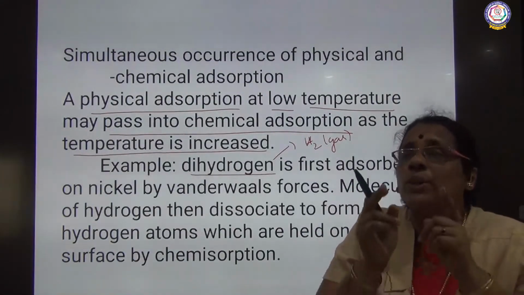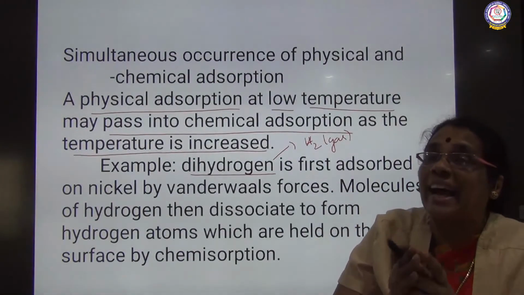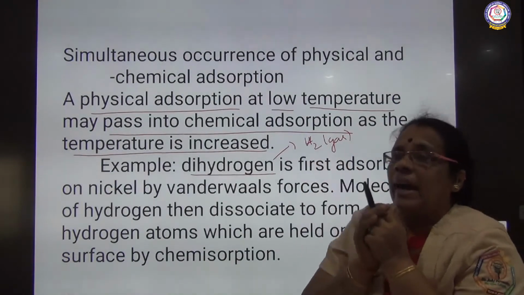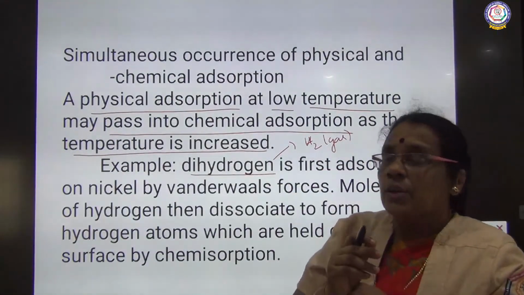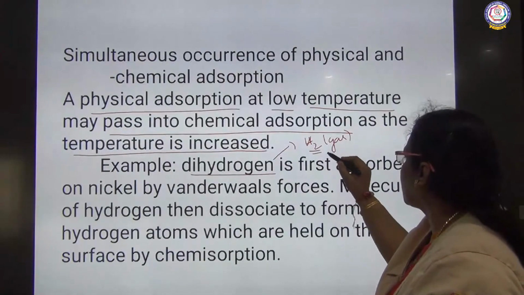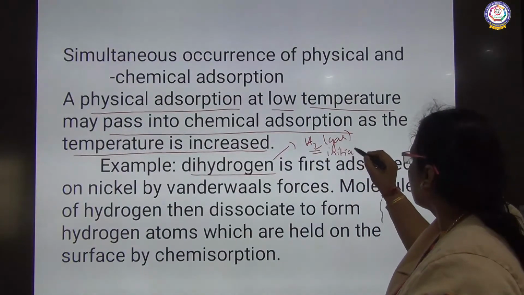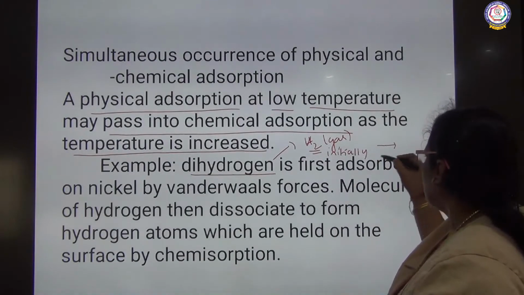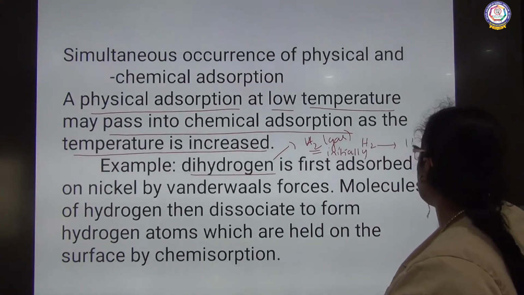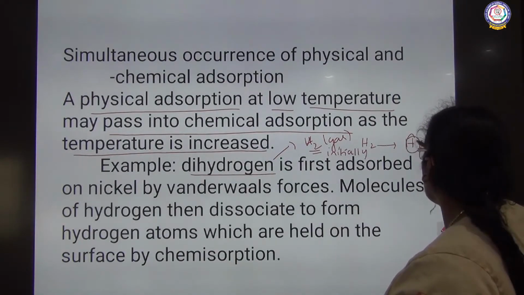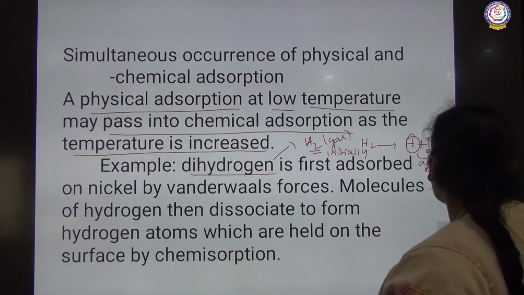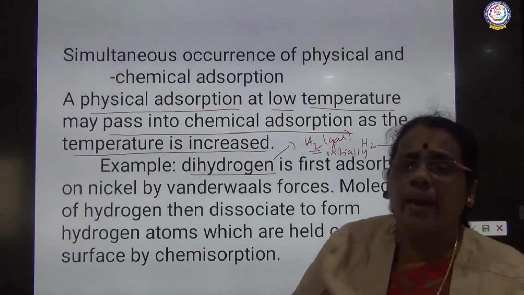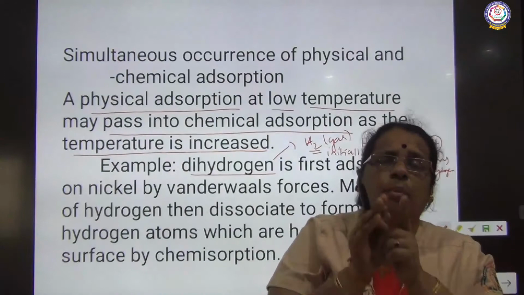So, how is the reaction taking place? How are we going to get the hydrogen atoms? Usually, hydrogen is in the form of gas which exists as a molecule, so it will be H2. Initially, it will be H2. When the adsorption takes place, this H2 is converted into H plus H, atoms of hydrogen. So, hydrogen gas initially exists as a molecule.